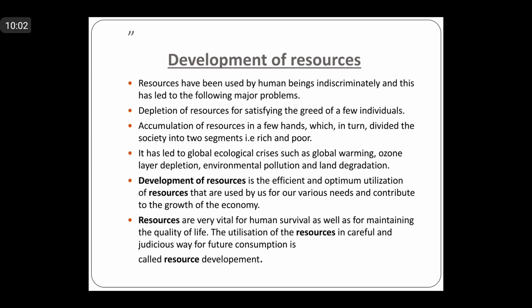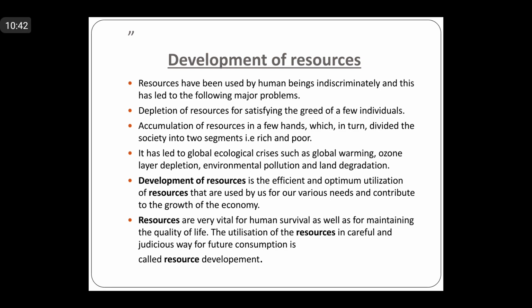And one thing is given here, that accumulation of resources in few hands, whose hands? Either the developed nations or few rich people, right, that there is a control over the resources, and if they have the control over resources, they are exploiting them according to their own wish. This is the problem that the entire world is facing. And if the accumulation of the resources is in few hands, definitely that will divide what? That will divide the society into rich and poor, and that is also one of the problems, right, that the society is facing.